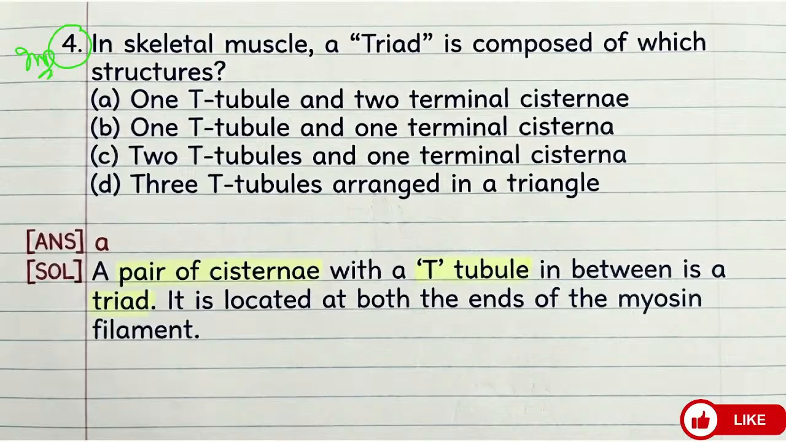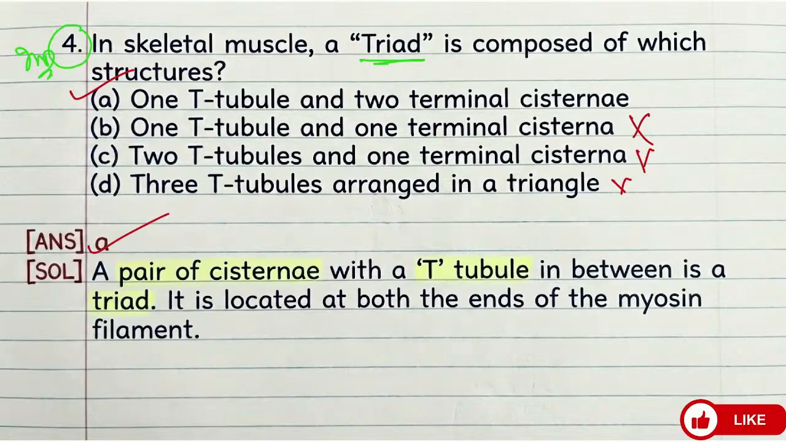In skeletal muscle, a triad is composed of what structure? Option A, one T-tubule and two terminal cisternae. Option B, one T-tubule and one terminal cisterna. Option C, two T-tubules and one terminal cisterna. Option D, three T-tubules arranged in a triangle. So what will be the answer? The answer will be option A. So these others are not the answer.